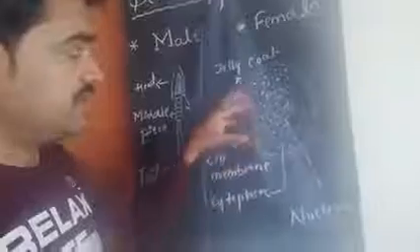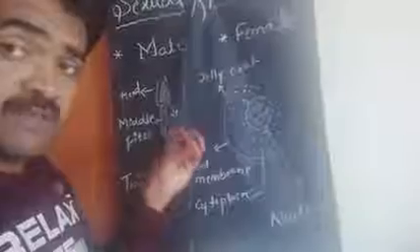Here we can also see that the egg cell is surrounded by a jelly coat. This is also a single cell. It has the nucleus, the cytoplasm, and the cell membrane, as we see in normal cells.